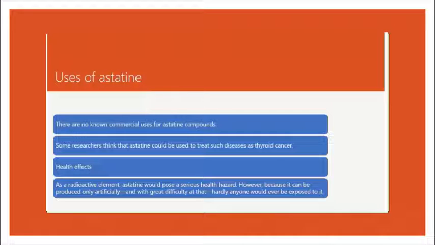Health effects. As a radioactive element, astatine would pose a serious health hazard. However, because it can be produced only artificially and with great difficulty, hardly anyone would ever be exposed to it.